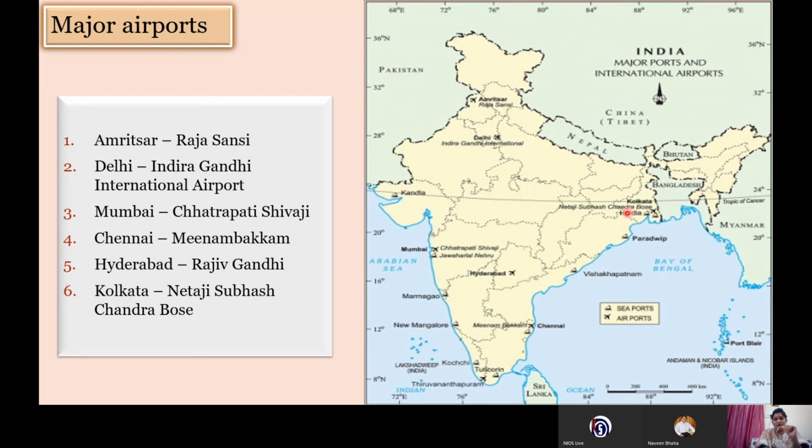Next, we have the Kolkata airport, that is Netaji Subhash Chandra Bose. Kolkata we have as a port also, and we also have it as an airport. So you need to remember this place. So Netaji Subhash Chandra Bose airport is located in Kolkata.